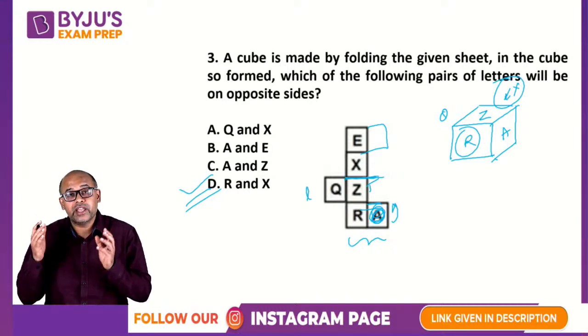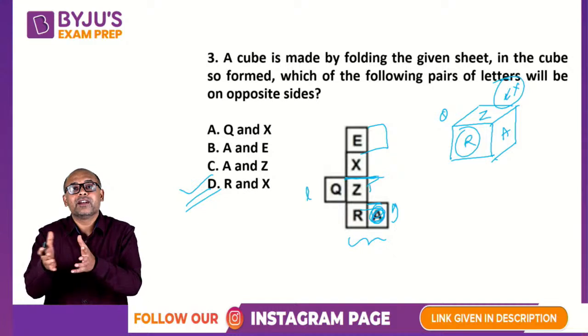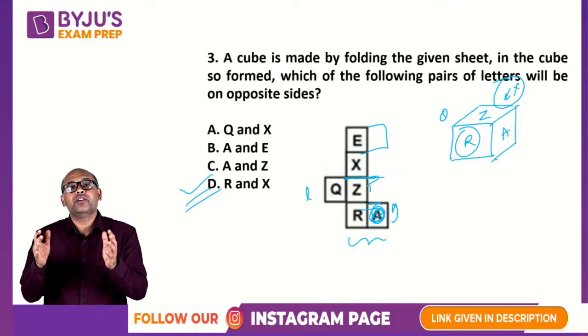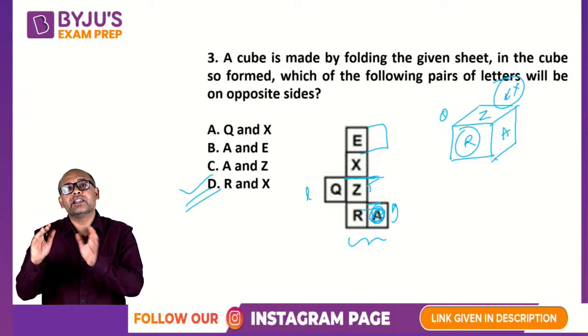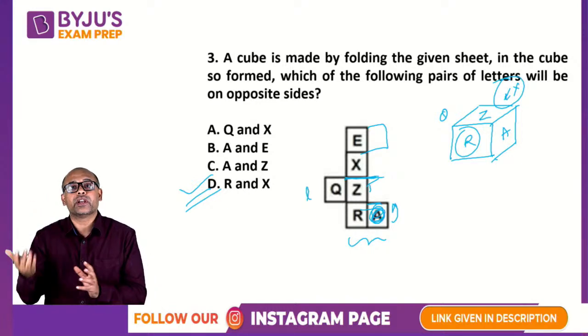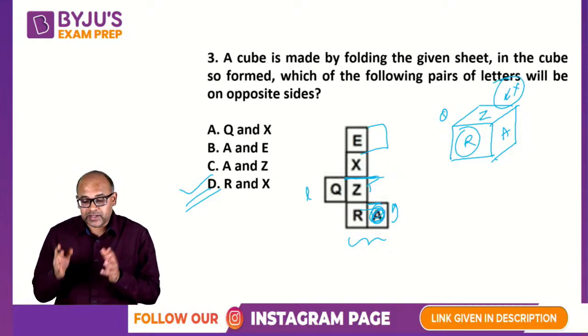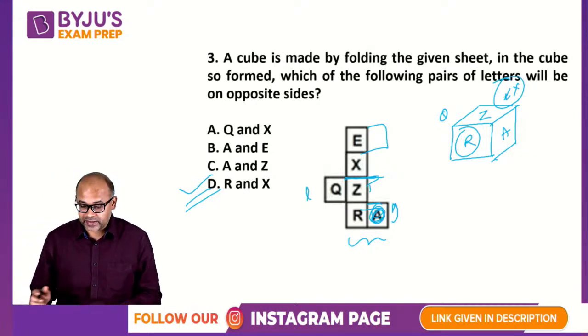Worst case scenario, if it is not working for you, take a paper and try. So first get your mind to see something if you are not able to visualize. Once you look at it properly once or twice, then your mind will start doing it on its own without the actual paper. Okay, but yeah, these kind of questions you need a little bit of practice.